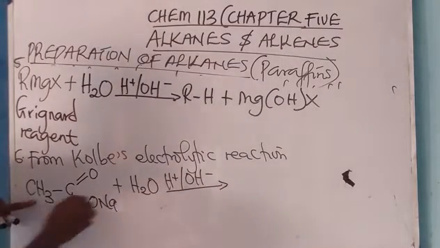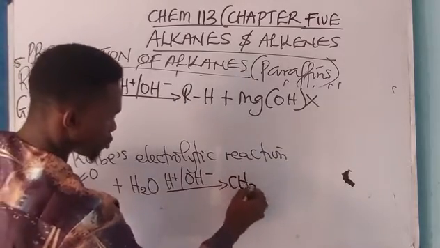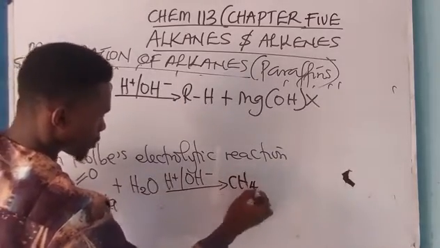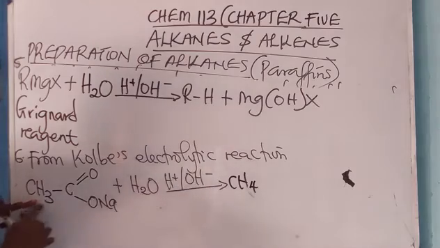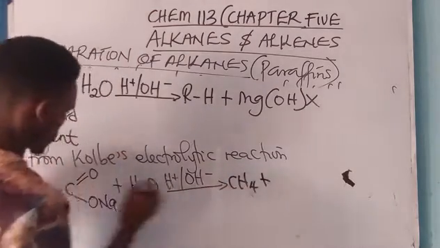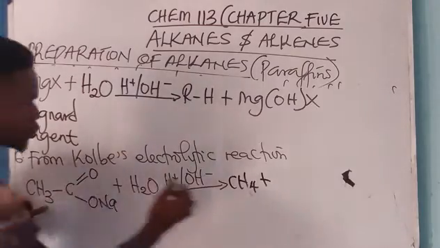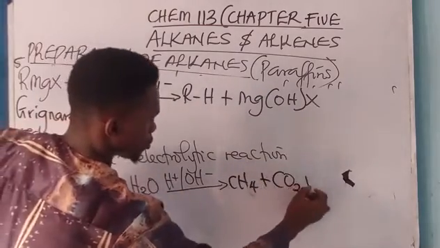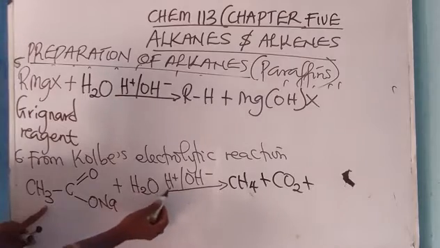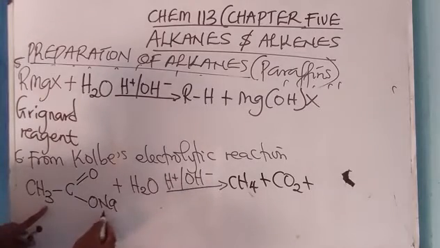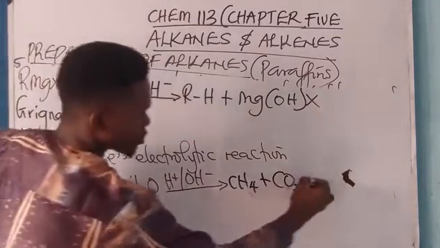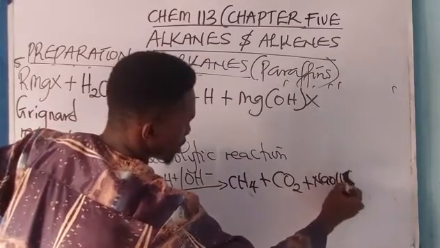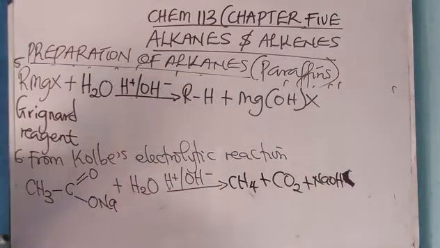I'm going to be having methane, CH4, as this H will combine with this, then plus carbon dioxide, CO2, plus, now I'm left with OH. The OH will combine with this sodium and becomes sodium hydroxide.